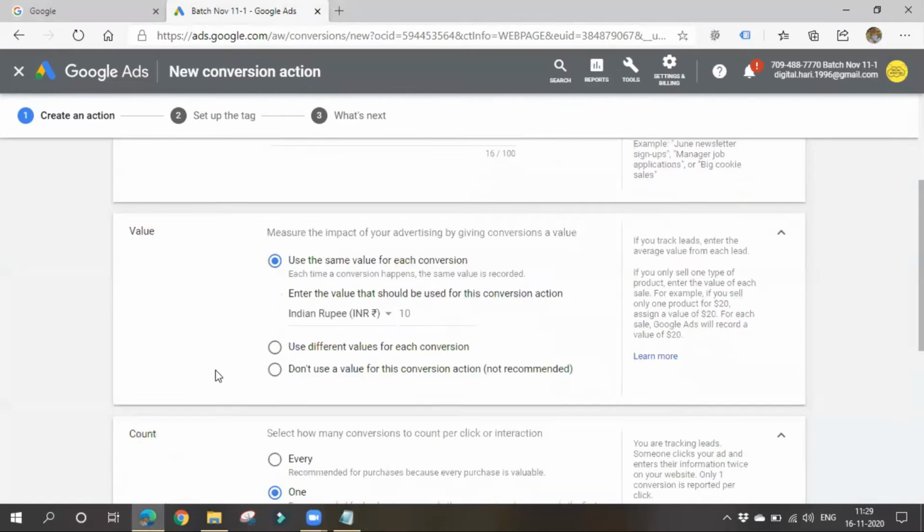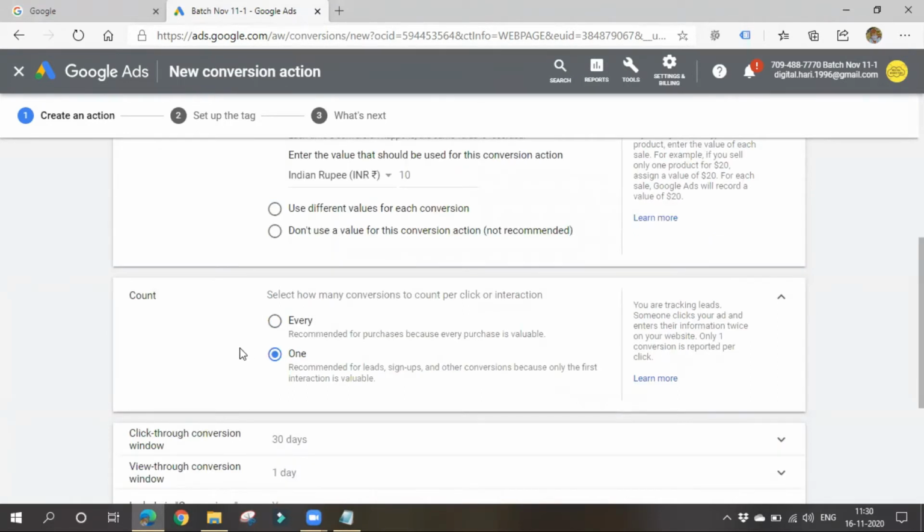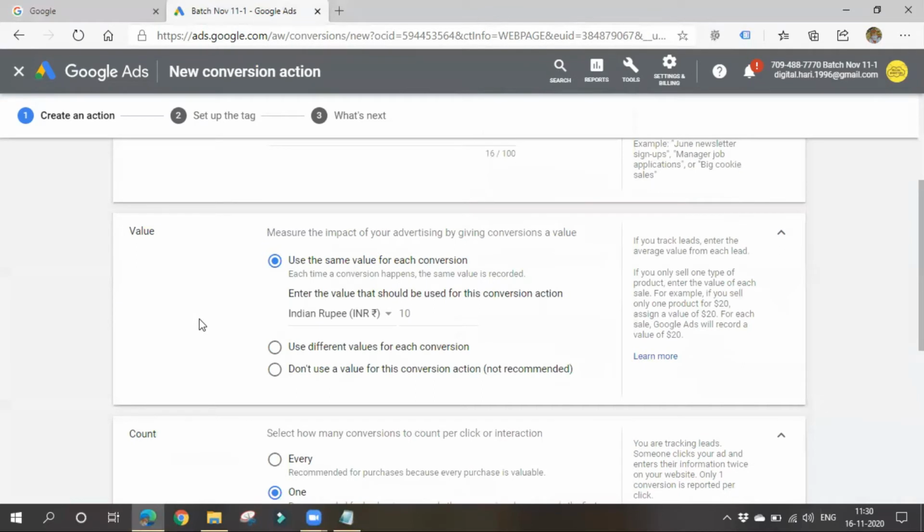Yes. Here, in case of value, we'll be giving some price. If it is a product, we'll be giving some price. If it is not a product, we'll not be giving any price at all. In case of count, we'll be giving some numbering. First time one conversion, second time I got two conversions, three conversions, like that. Here in case of value, we'll be counting money, how much amount you got.